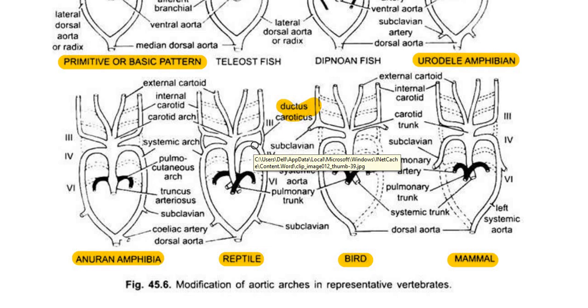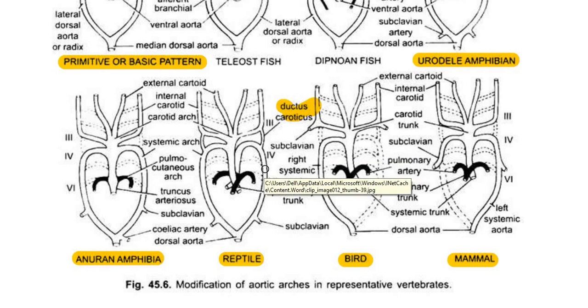Now let us know how this systemic arch is arranged. In case of reptiles, we can see a partially divided ventricle. So reptiles are called partially 4-chambered heart bearing animals. That means here the heart is partially 4-chambered or 3.5 chambered. This is because there is partial division of the ventricles.